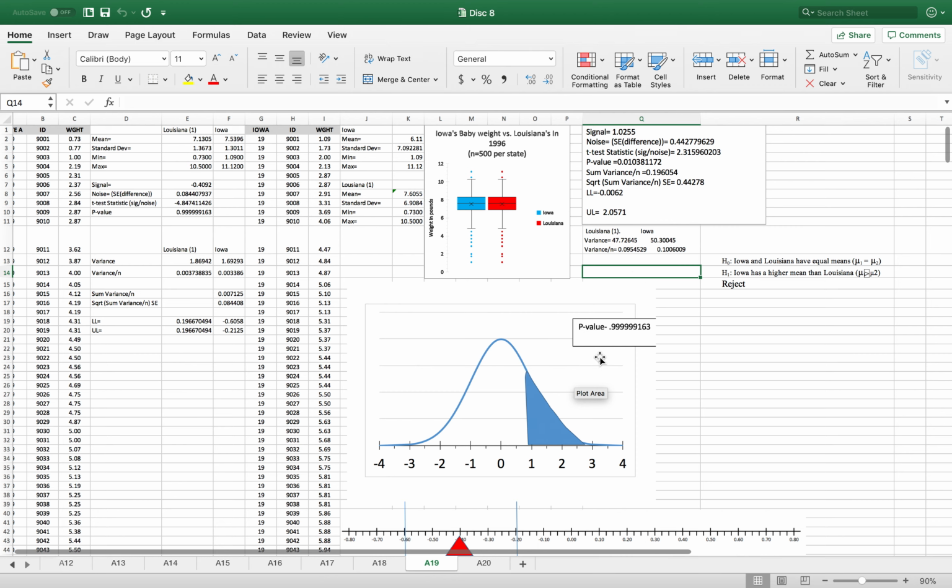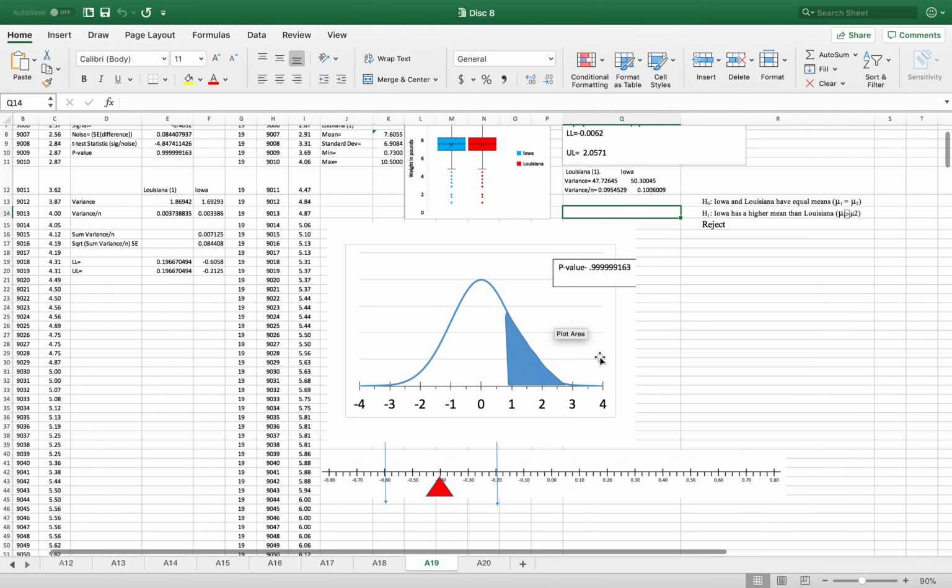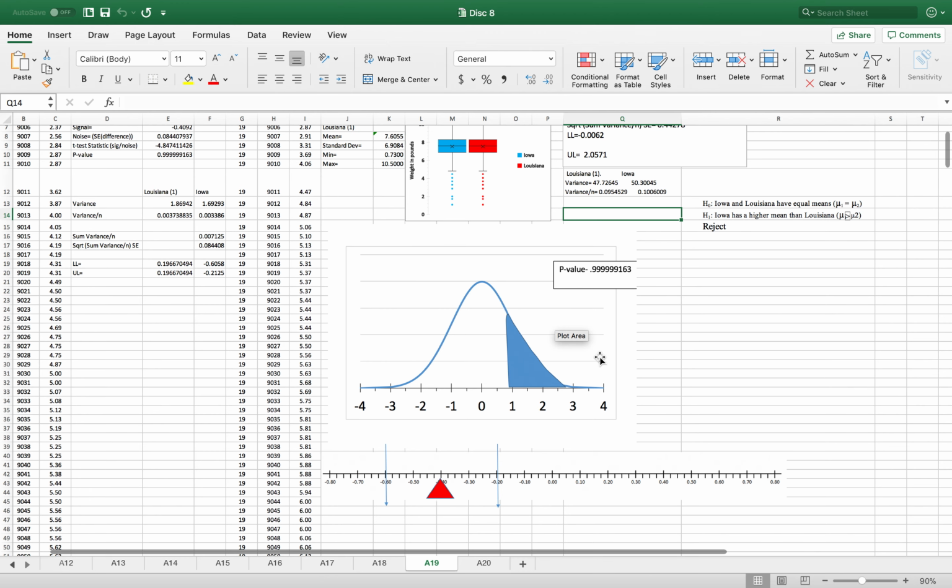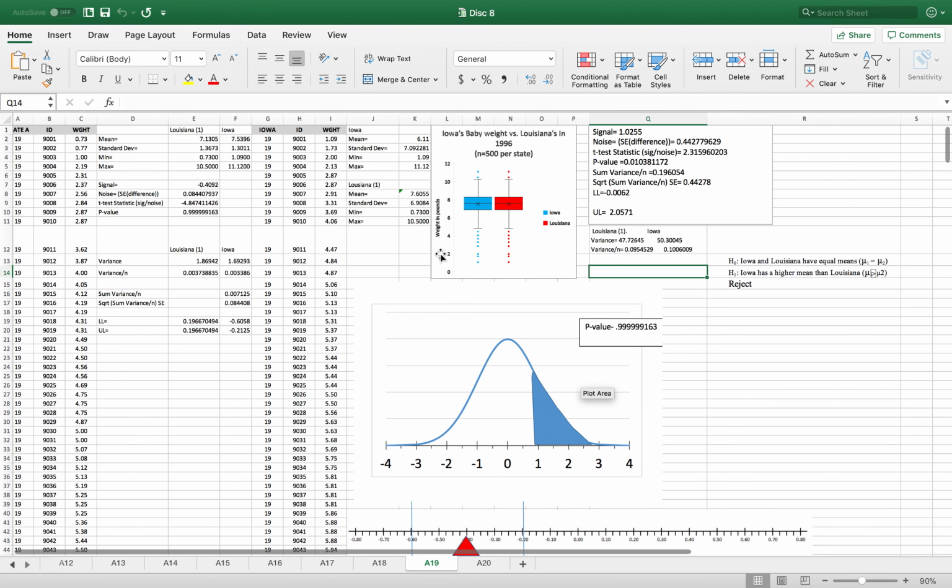So then I'm going to go to my p-value right here. And the thing that we're trying to figure out is, ultimately, do babies born in Iowa tend to weigh more on average than babies born in Louisiana? So for me, I actually rejected my null hypothesis. Right here is my null hypothesis. And I rejected my H0 because it said to reject it if it was more than 1/3 of a pound higher. And as you can see, 0.4 is higher than 1/3. So I had to reject it.